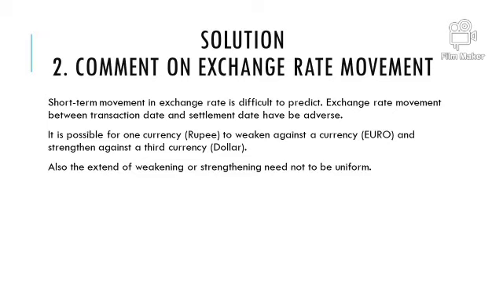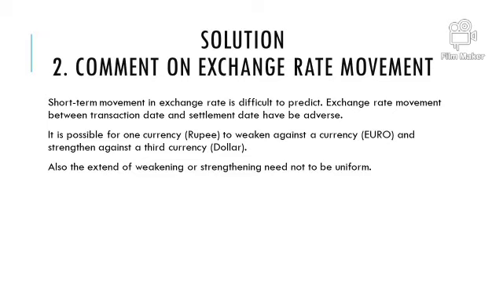That means what will be the exchange rate between country X and country Y in the long term, because based on the current economic growth, the current transactions between the countries, the productivity of the country, the employment of the country, it will be easy to predict what would be the currency of country X and country Y or country Z. But the short term movement of the exchange rate is difficult, and that's why the exchange rate movement between the transaction date and settlement date has to be adverse.